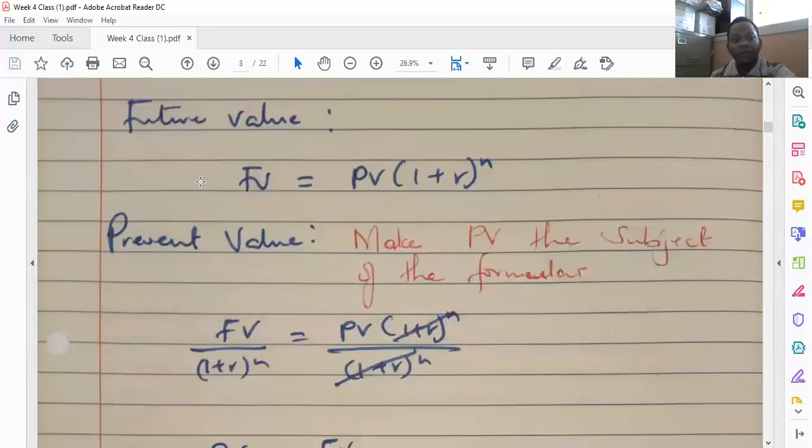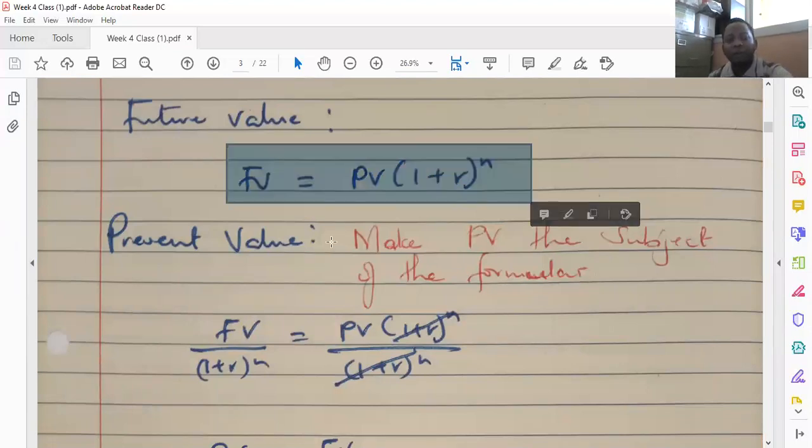So the future value, FV, being equal to the present value multiplied by in brackets 1 plus r, the interest rate, raised to power n. To find the present value, you simply make the PV the subject of the formula.